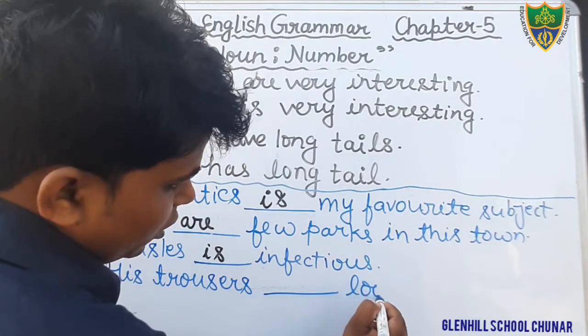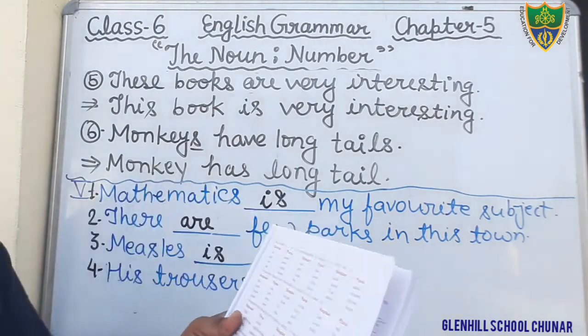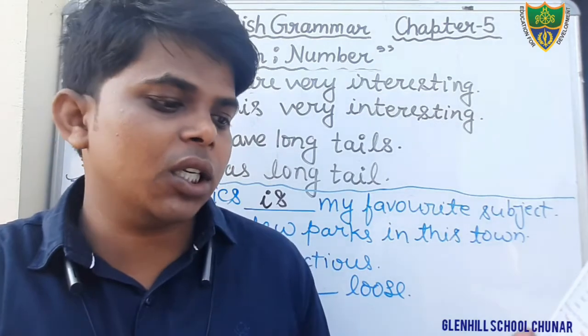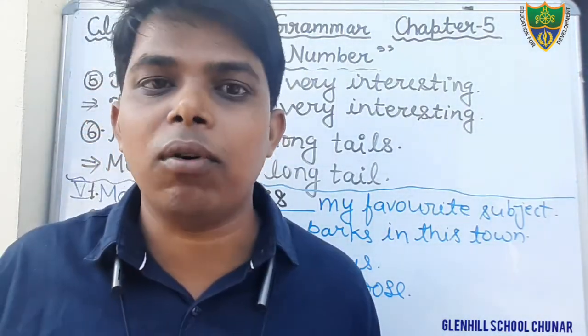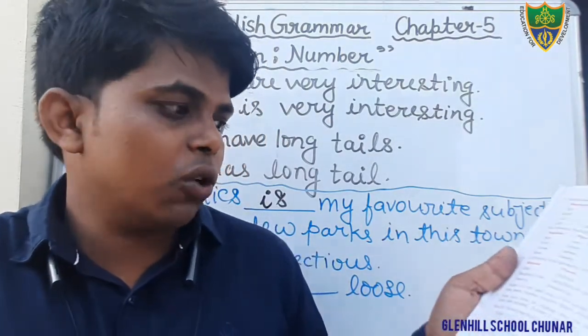Here loose is given. Dear students, in your book it is written. What is written? You can see at page number 22. Just see here: scissors, tongs, spectacles, trousers. These nouns are used only in the plural form. There are so many nouns that are given. You can see here rule number 8.